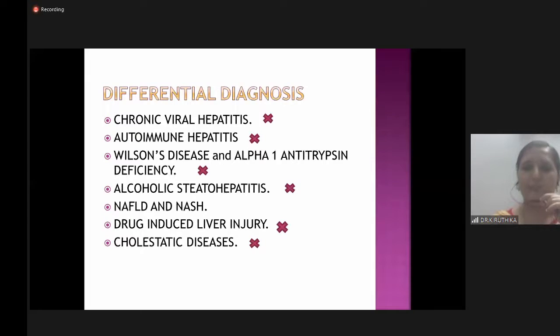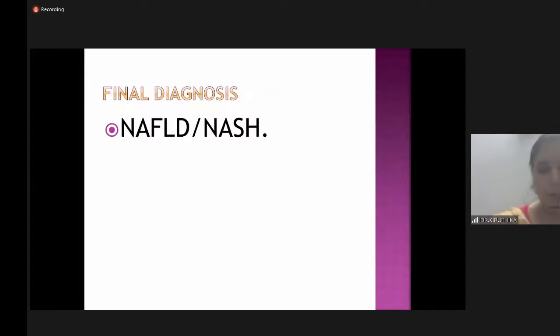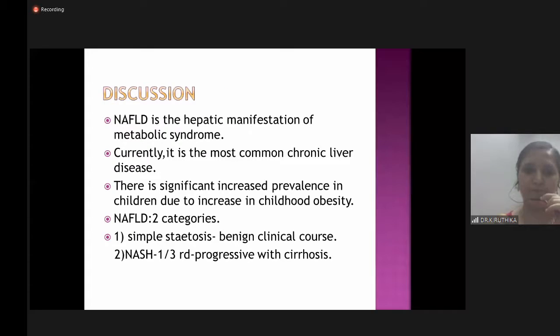So finally, based on the liver biopsy, we narrowed down to non-alcoholic fatty liver disease or non-alcoholic steatohepatitis. A few words about NAFLD based on pathological features. On histopathology, it can be in either of two categories. That is, it can be simple steatosis or it can present as non-alcoholic steatohepatitis.